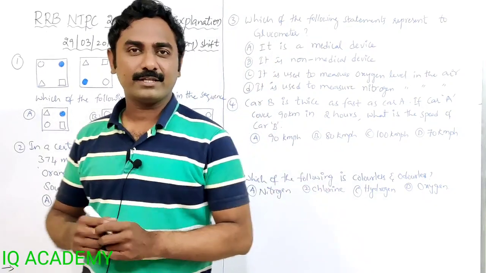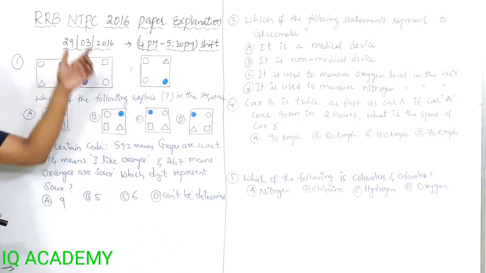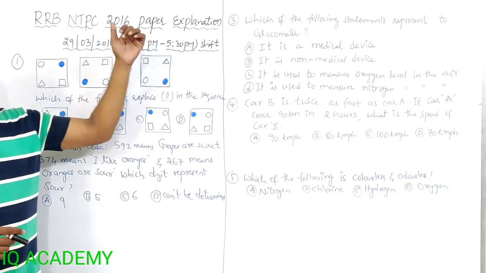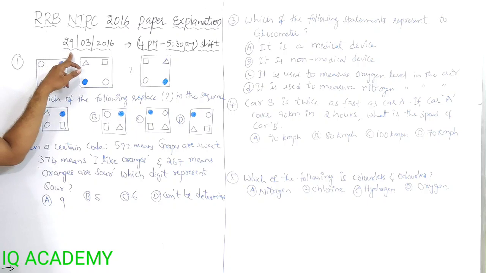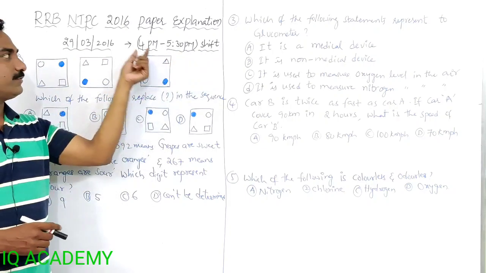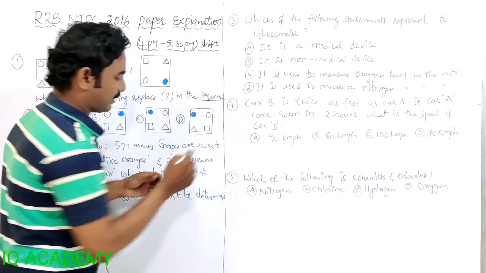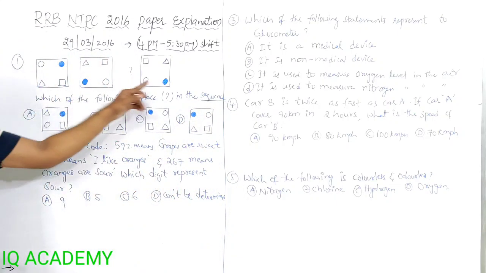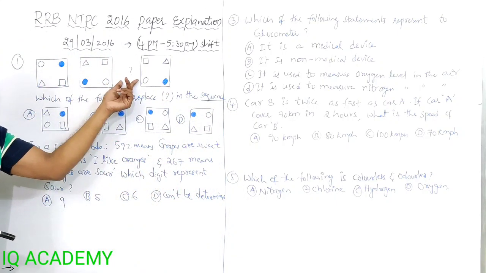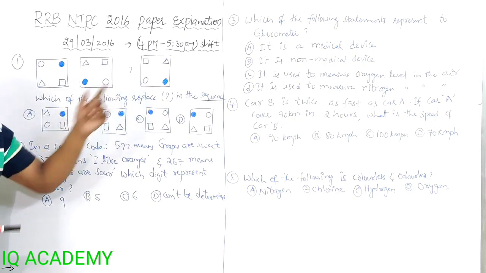So today in this session, I am going to discuss the 2016 NTPC paper in detail. This was held on 29th March 2016 in the evening shift, 4 to 5:30 p.m. The first question is related to reasoning and this is from sequence and series. In this series, we have to find out the third one. First and second are given, we need to find out the third one.